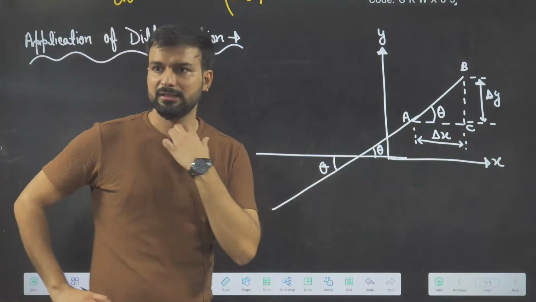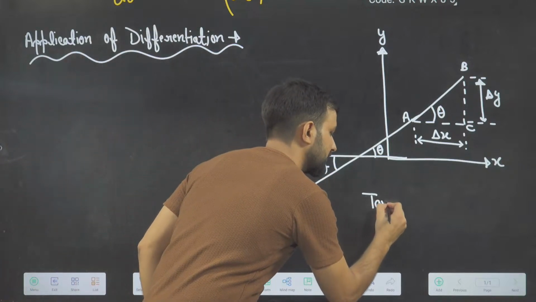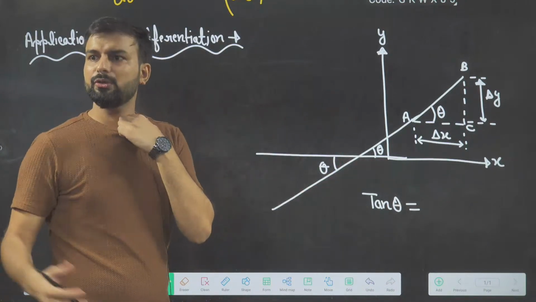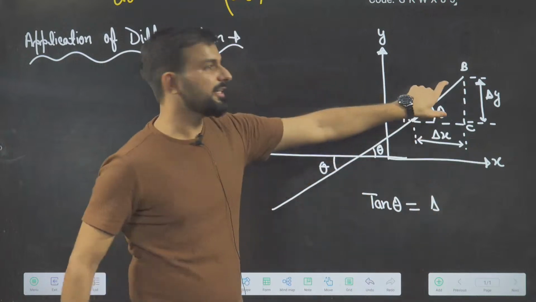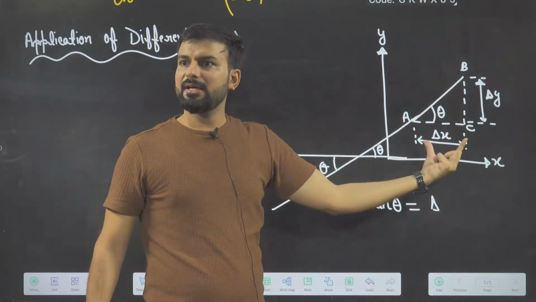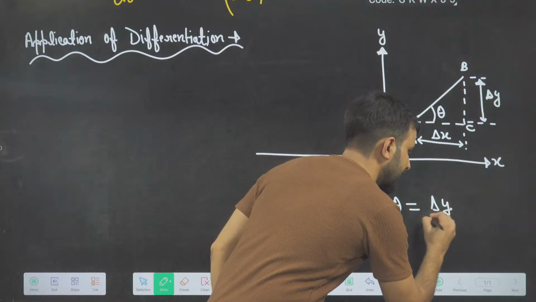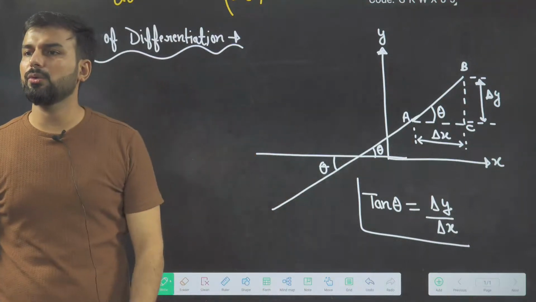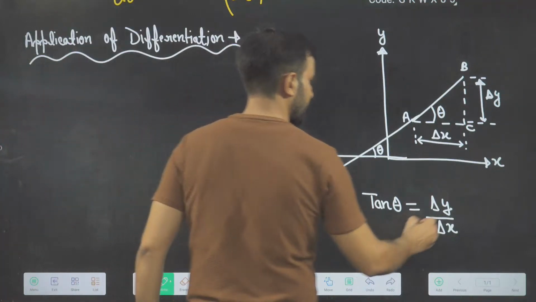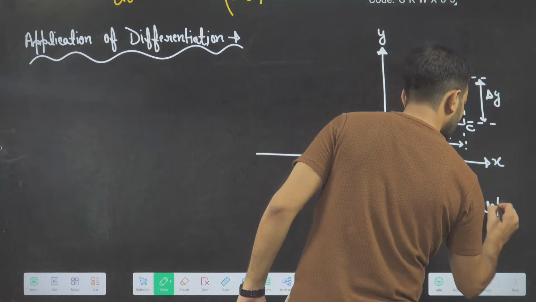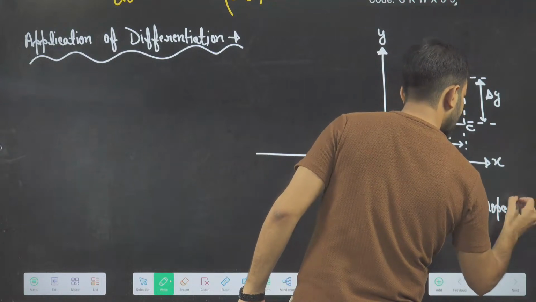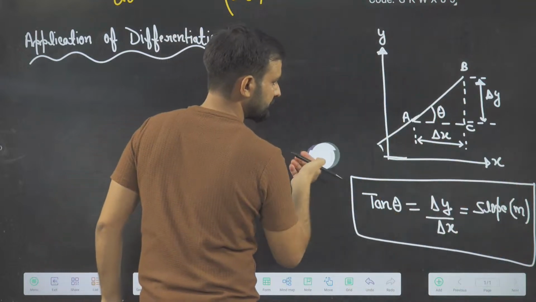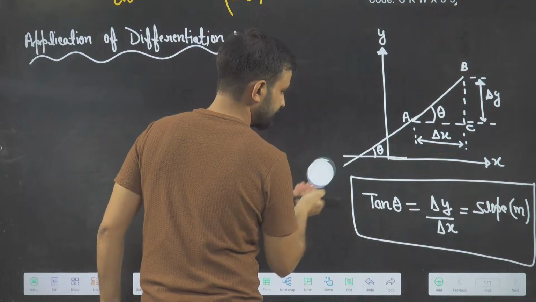And tan theta, as everyone knows, is opposite by adjacent, and that is delta y upon delta x. This tan theta is known as the slope of the line, or slope, and I'm writing slope as m. So I'm not drawing this side. Okay, I'll draw till here.